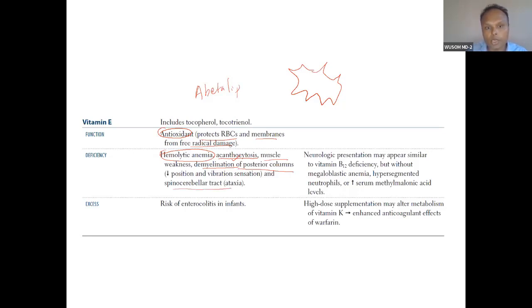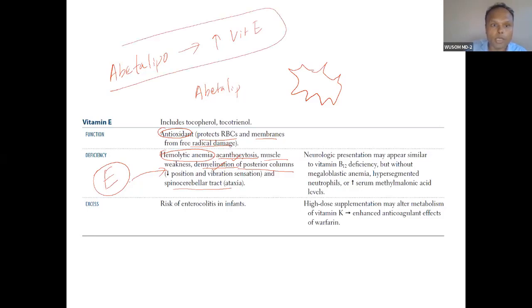In abetalipoproteinemia, vitamin E is given first aid. All the credit for pathogenesis is given to vitamin E, because the treatment in abetalipoproteinemia means high vitamin E is the treatment. Give high vitamin E, avoid those fatty acids. So this is the treatment in abetalipoproteinemia.